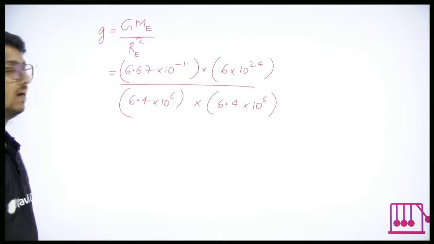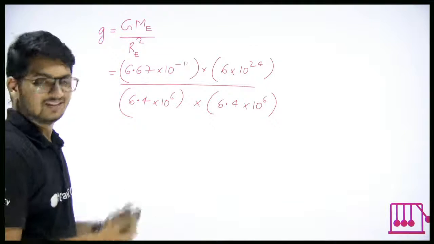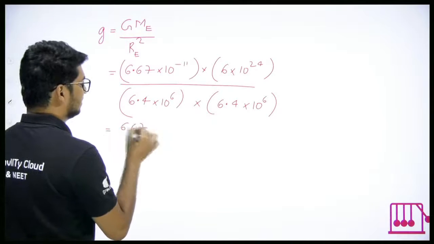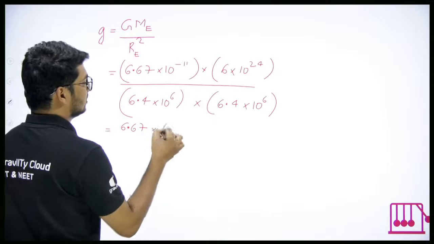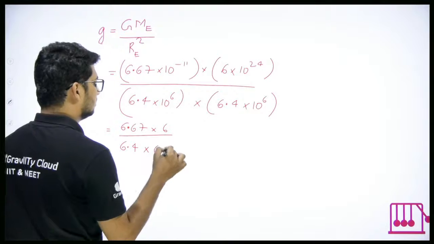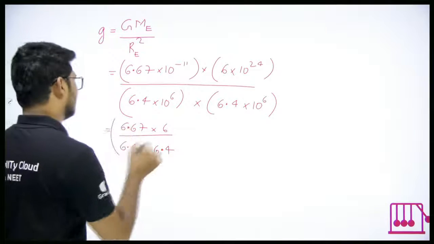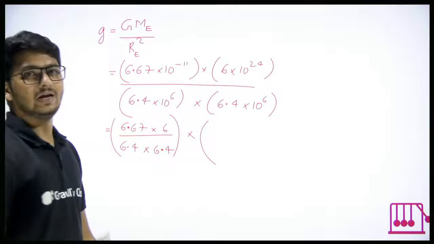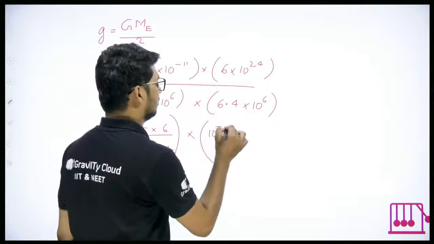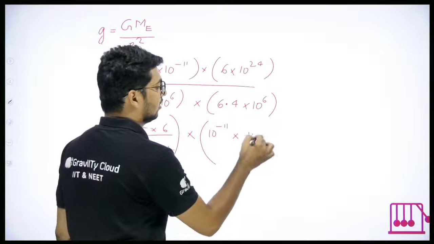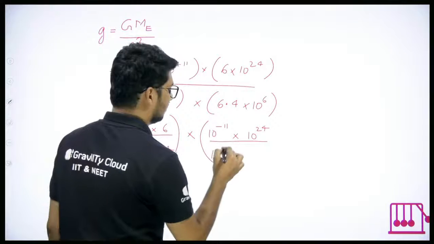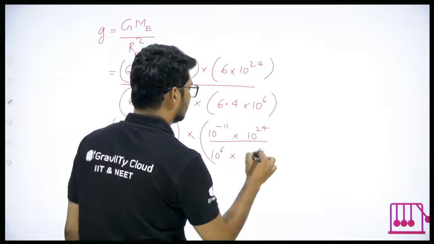Now all that we have to do is do the calculation. Let's separate them, by the way. 6.67 into 6 divided by 6.4 into 6.4. That is one thing. And the other will be to take care of the multiples of 10: 10 power minus 11 into 10 power 24 divided by 10 power 6 into 10 power 6.